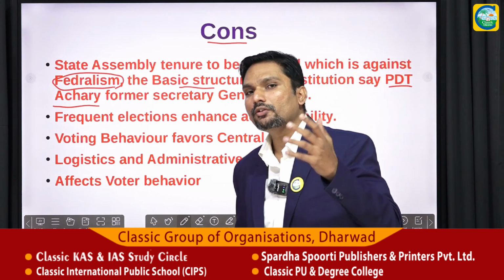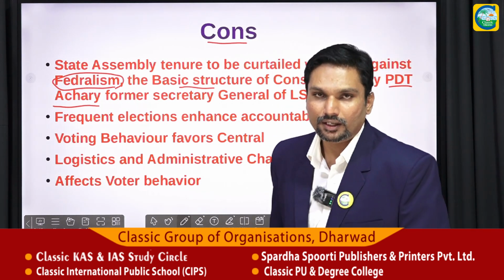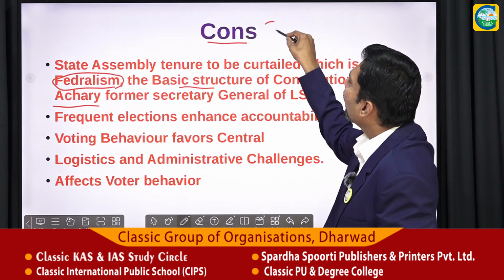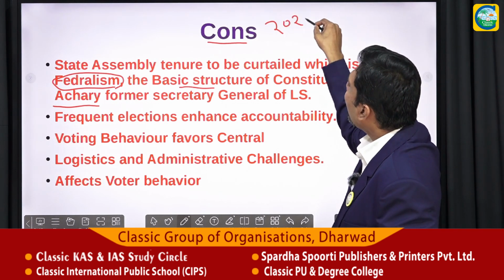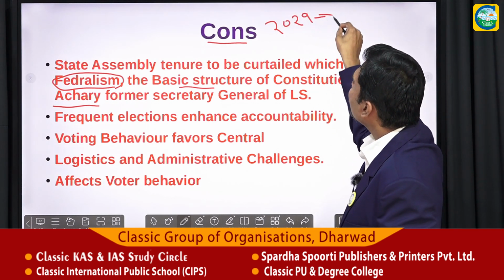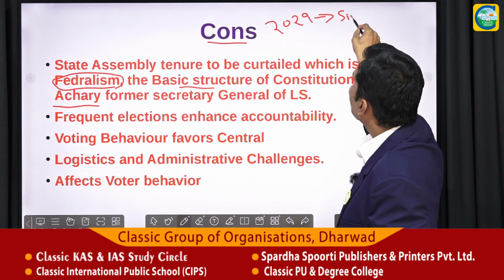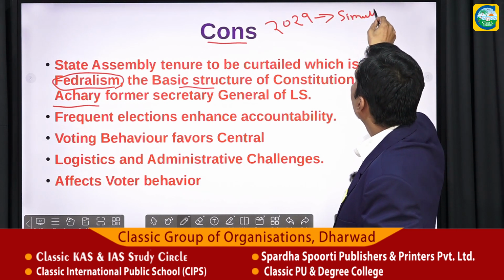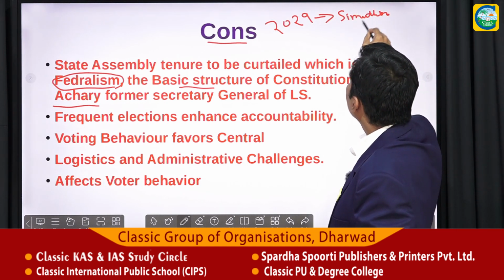So what do we mean by that? Say for example, in the year 2029, somehow India will have simultaneous elections.